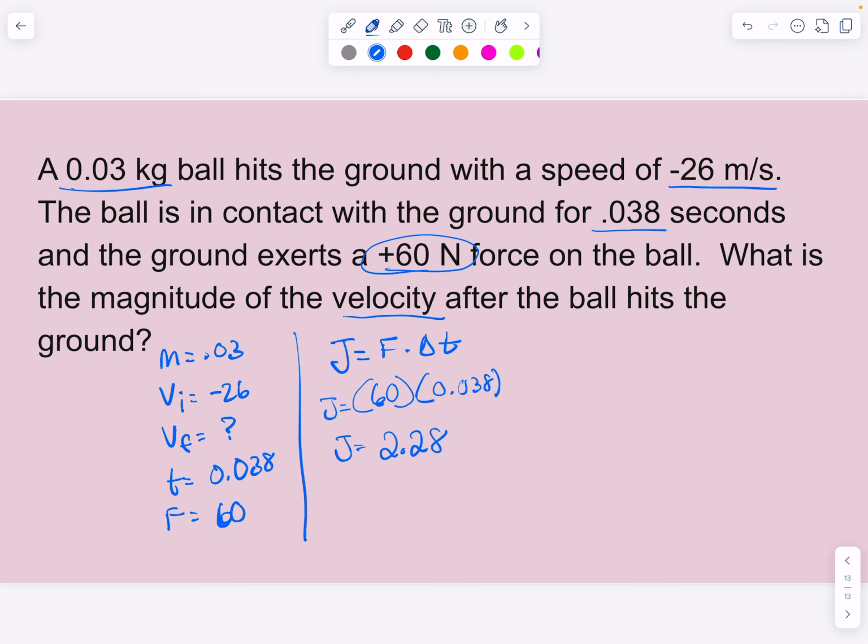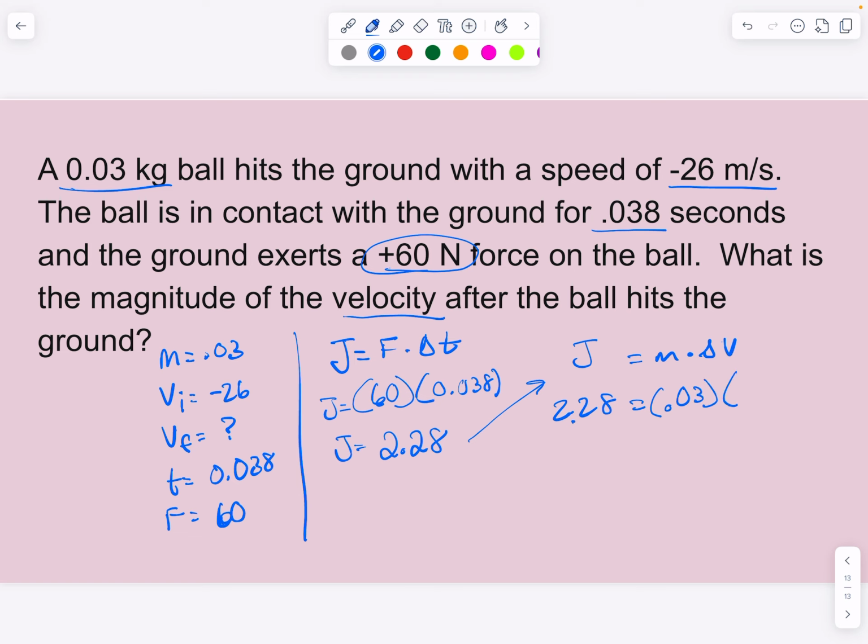Now that I know what the J equals, I also know that force times time is also equal to mass times the change in velocity, or that same J is equal to this. So 2.28 is equal to the mass of the object, 0.03, times the change in velocity.